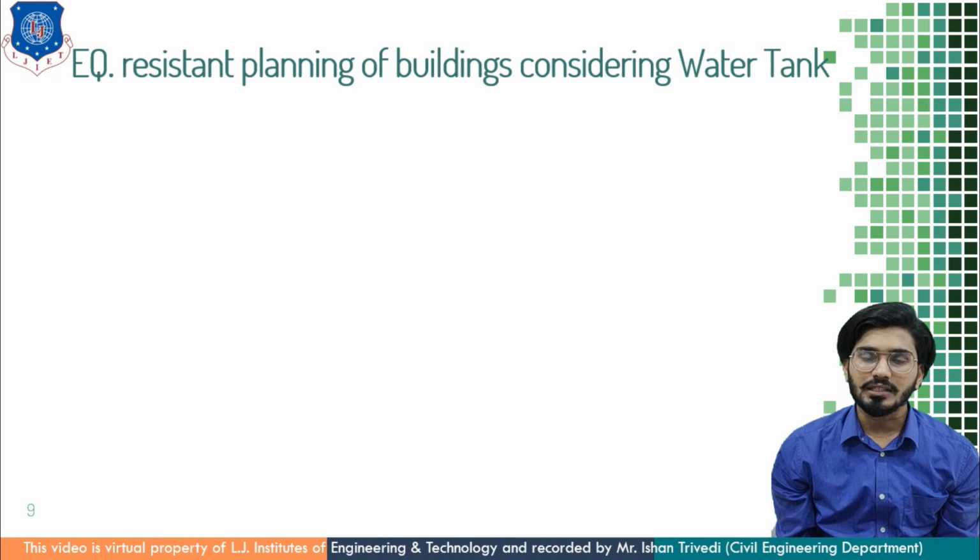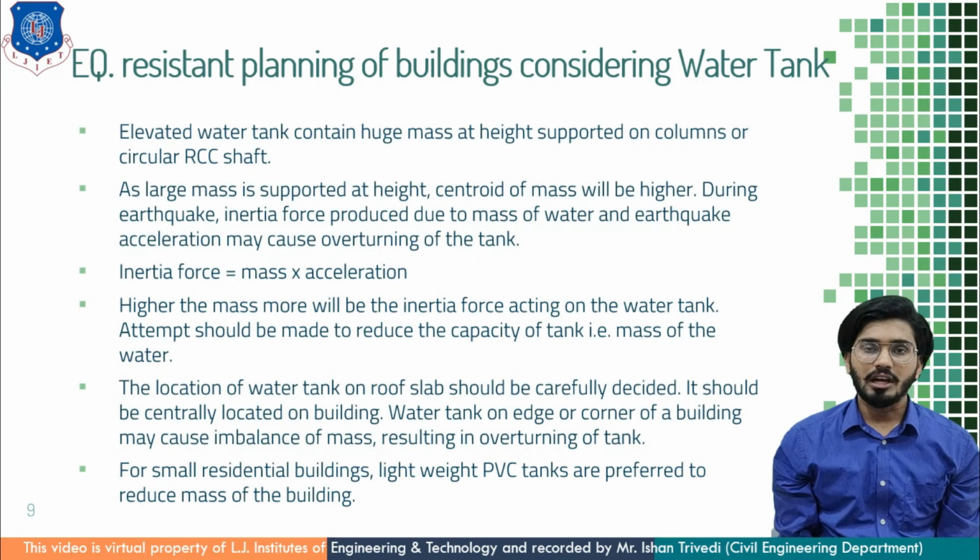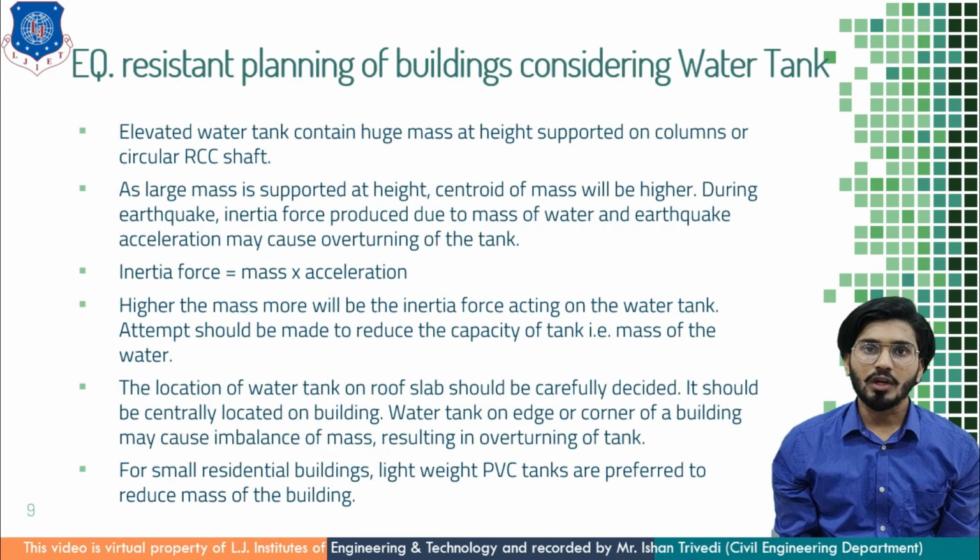Now, understand the theory of earthquake resistant planning of a building considering the water tank. In our houses, the water tanks are provided at the roof. As we know, an elevated water tank contains huge mass, inclusive of water, at a certain height, which is supported by columns or a circular RCC shaft.